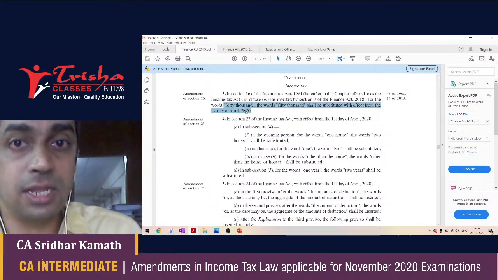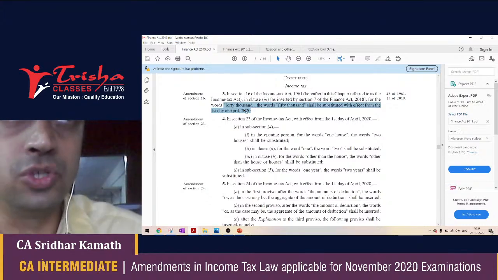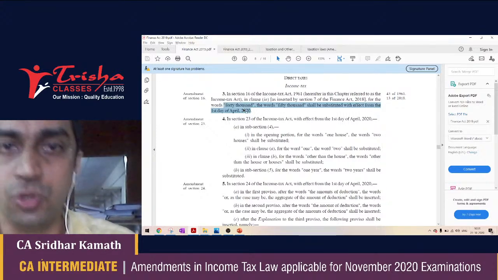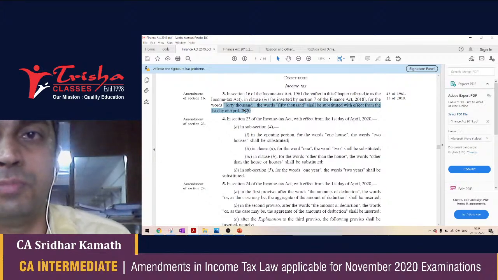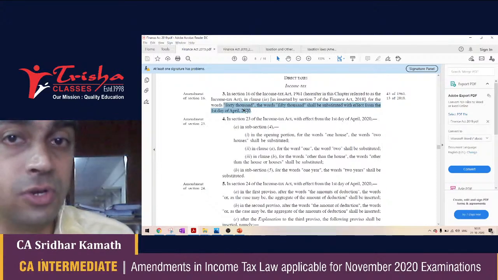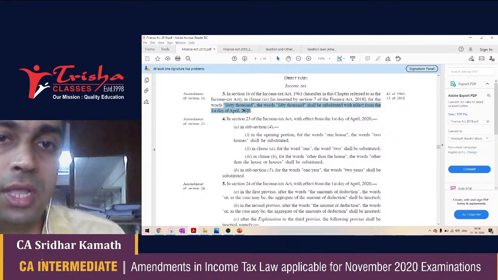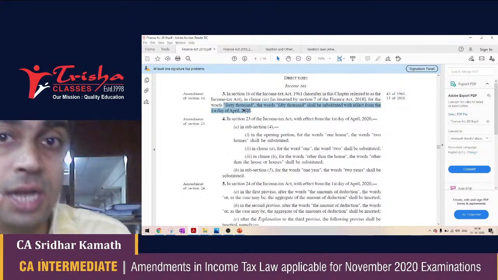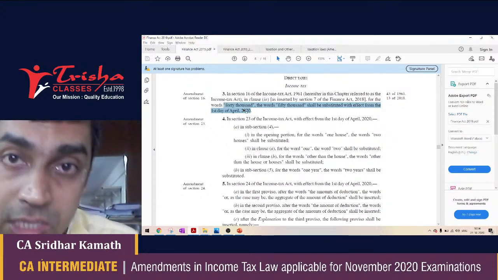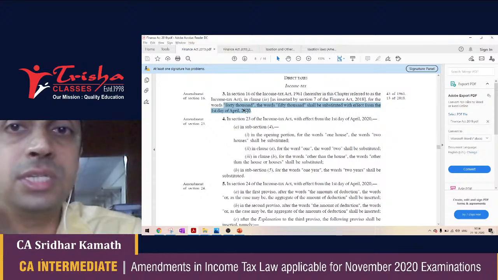But now they have said that if there are two house properties, both of them can be treated as self-occupied properties. So I would think if there is a total income problem given to you, usually the first problem in income tax would be a problem that would ask you to calculate the total income. If there's a TI problem given to you, there could be a chance wherein they mention that the SSE has two house properties. They mention the fair rental value, the standard rent, the municipal valuation of both the house properties, and they expressly mention that both these houses are self-occupied by the SSE or his family, or that he does not derive any rent. Now students, therefore, be careful.